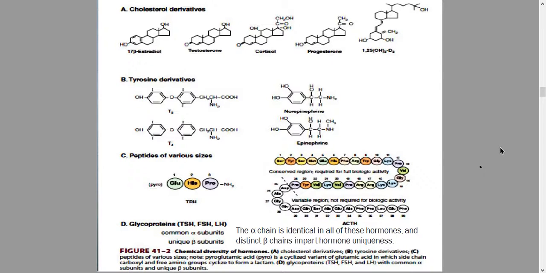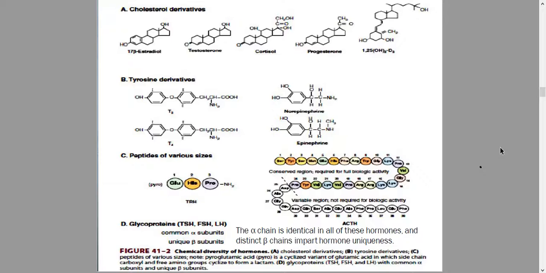Alright. So here we're representing the chemical diversity of hormones, the steroidal, lipophilic, and the hydrophilic groups. So you have cholesterol-derived hormones like estradiol, testosterone, and progesterone, which are all sex or reproductive hormones.